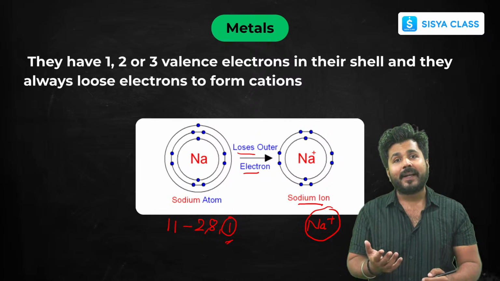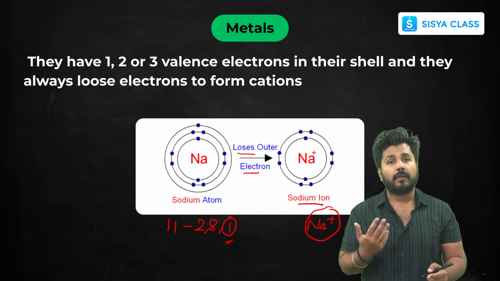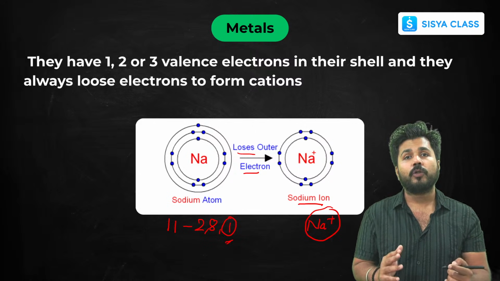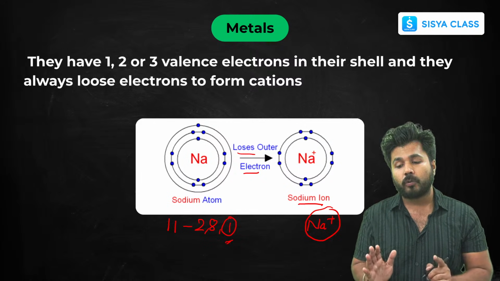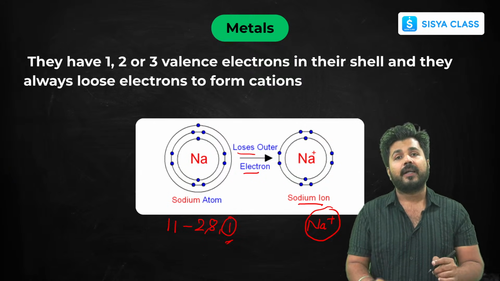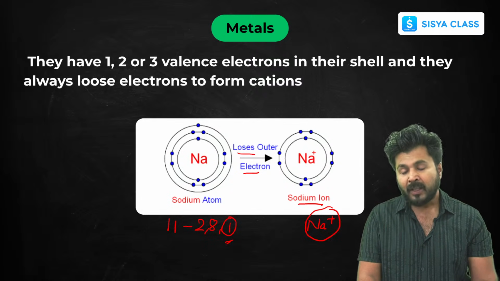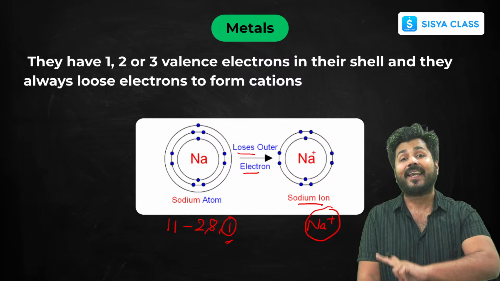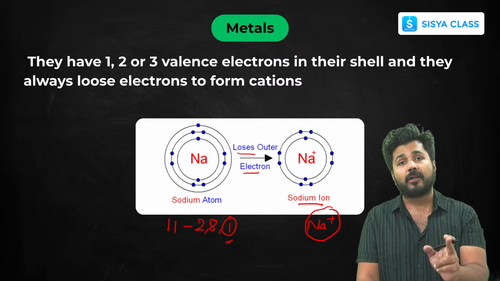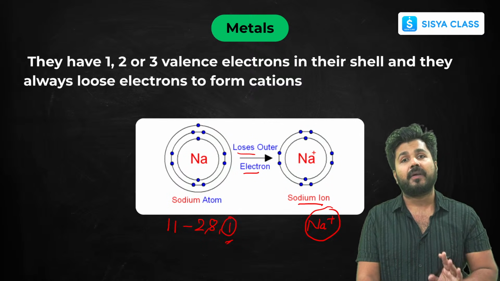Now, some metals have 2 electrons in their valence shell, some have 3. Mostly they have 1, 2 or 3 valence electrons in their outermost shell. So they lose those electrons and form cations. This will help us in the formation of ionic compounds, which is a very important part of this chapter.